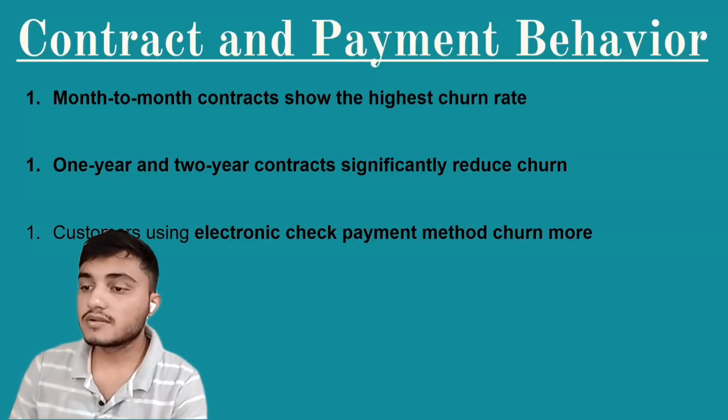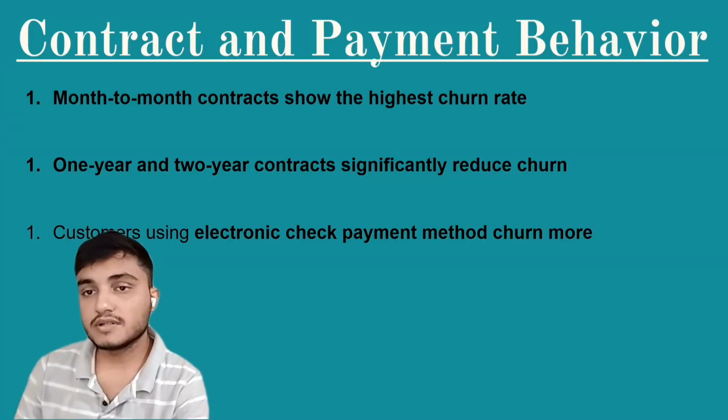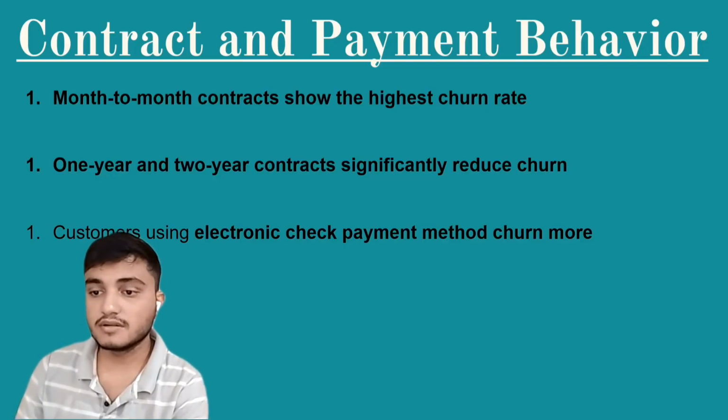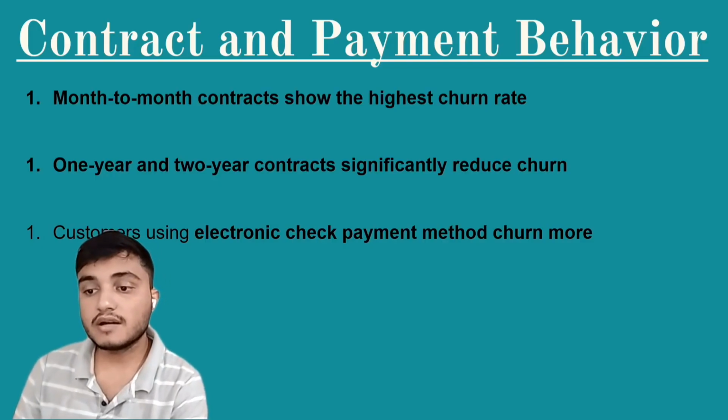Same thing, month-to-month contracts show the highest churn rate because if they don't like the service, they can immediately leave, since it is just month-to-month, whereas 1-year and 2-year contracts significantly reduce churn. This is because once they purchase the service, they can't immediately leave, or maybe in that area they have good facilities. That's why they took 1-year to 2-year contracts directly.